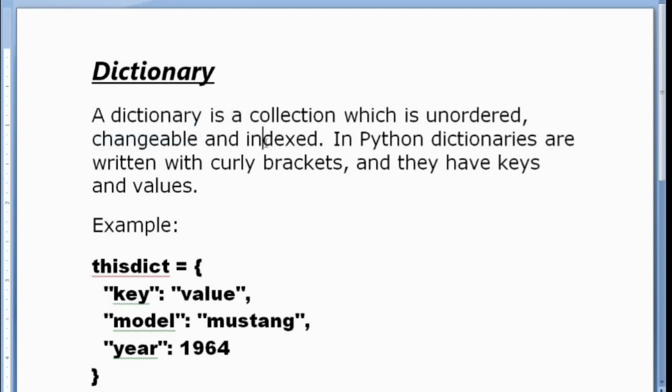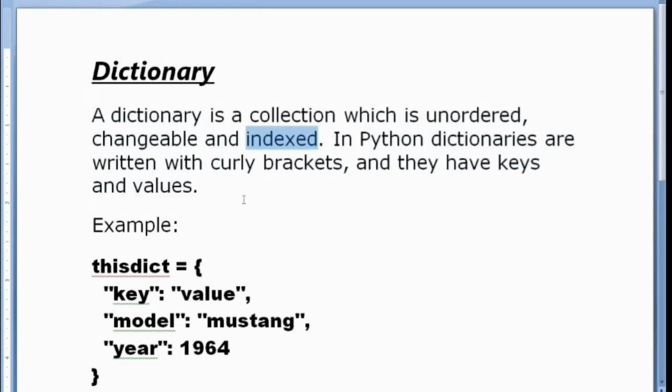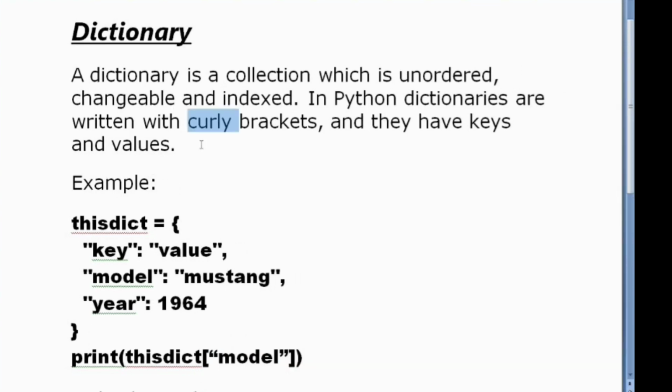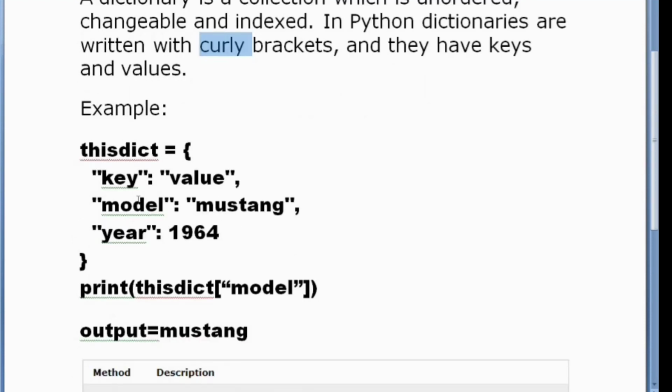So what is meant by indexed? In set we cannot index the element and we cannot access a single element, but in dictionary, tuples and list we can access the single element by using the index concept that we have seen before. So using the square brackets we can access a single element in a dictionary. In Python dictionaries are written within curly brackets. Likewise in set it is written in curly brackets and they have the respective keys and values.